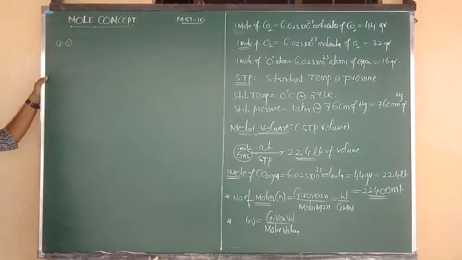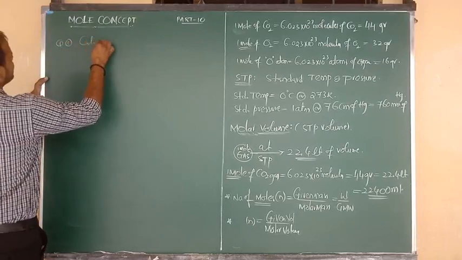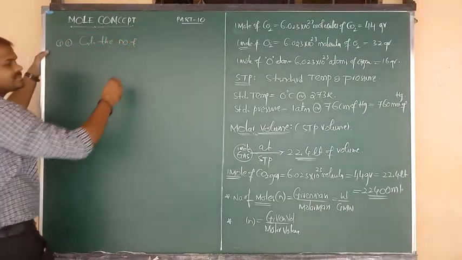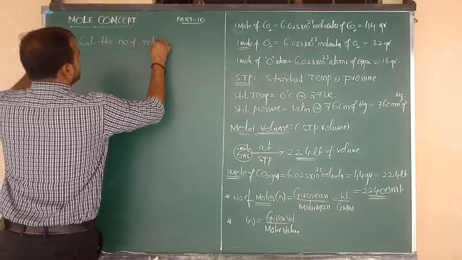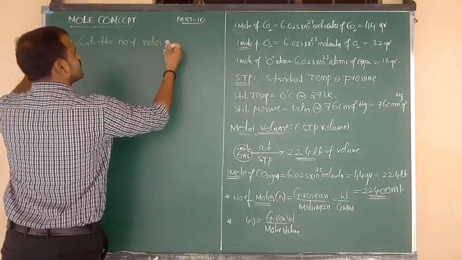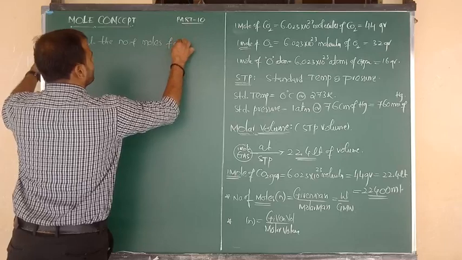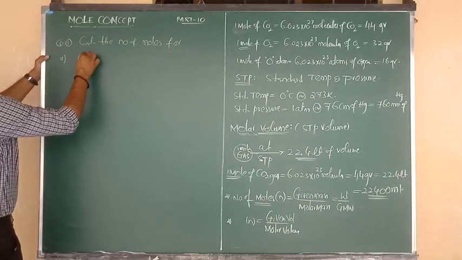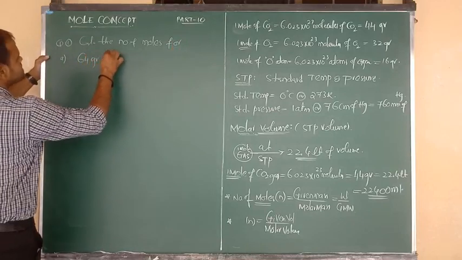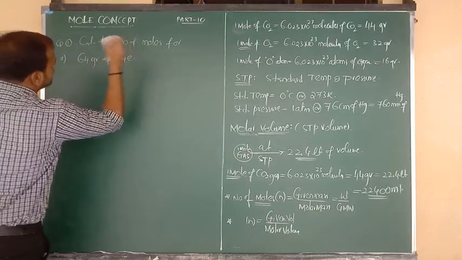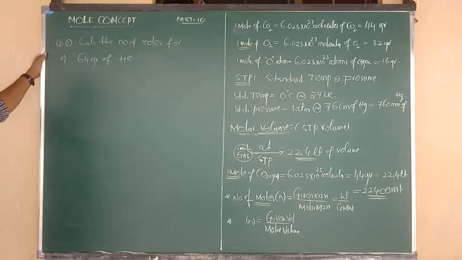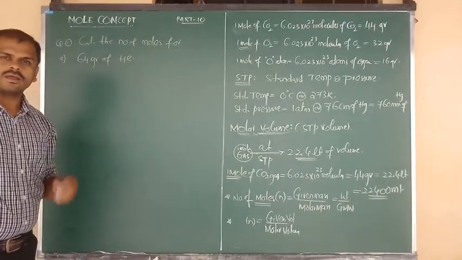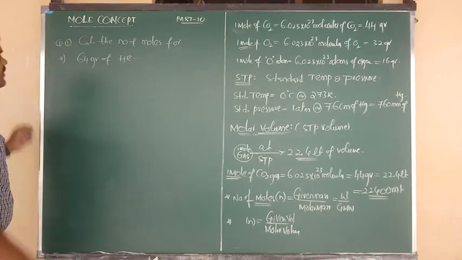First question I am going to ask you: calculate the number of moles for, in question A, suppose 64 grams of helium. This is the question they have given. So for 64 grams of helium, how many moles are present? So what is the formula?